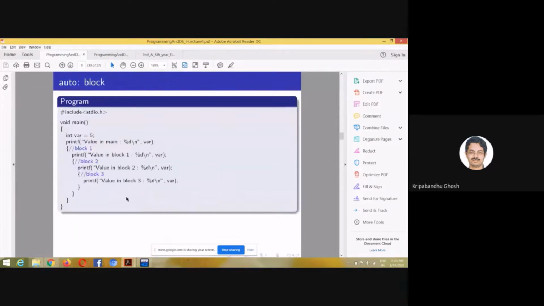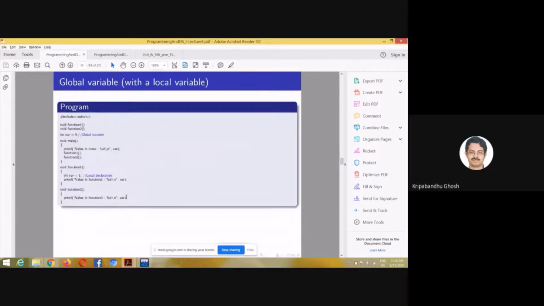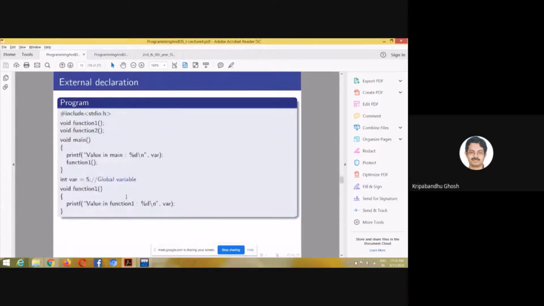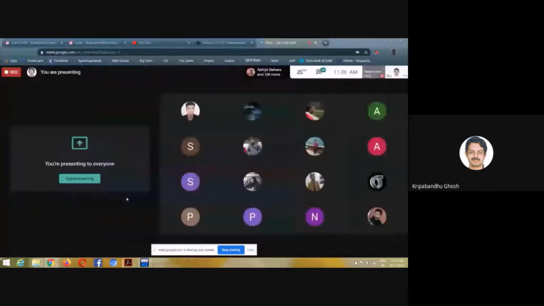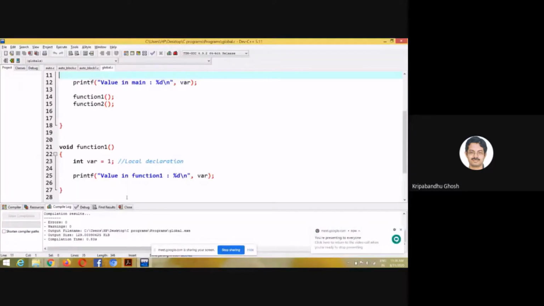For a local and global variable, if we have the same name, then the local variable has more priority. So the local variable is used. But if you don't use a local variable, and there is a global variable by the same name, that variable will be used. So let's make a change in the program. In function 1, I'm not using the local variable. Then see what happens.